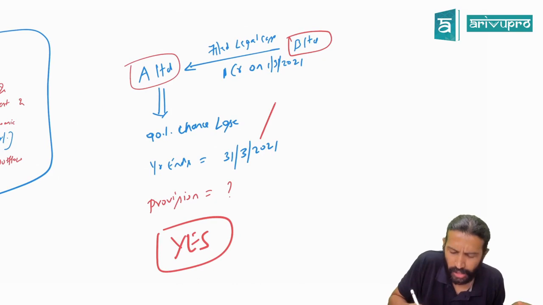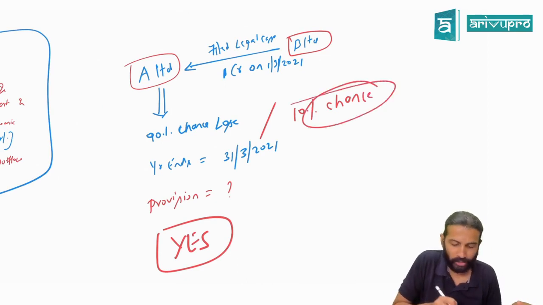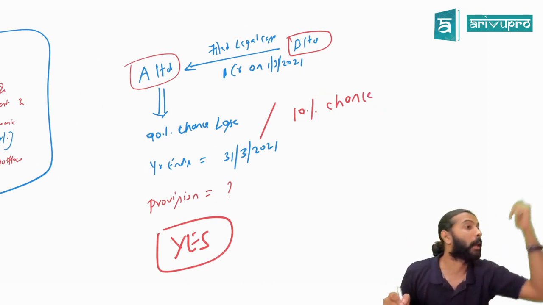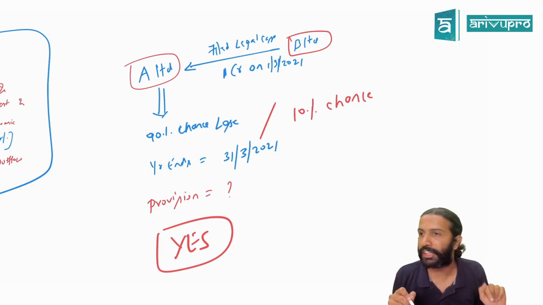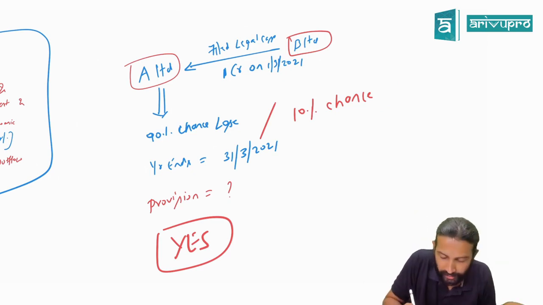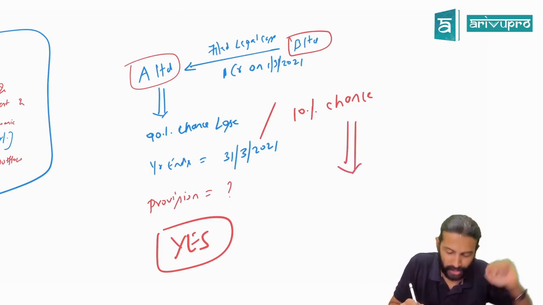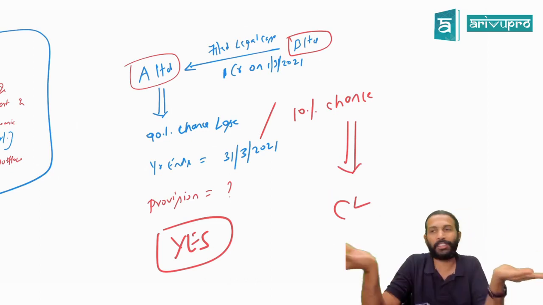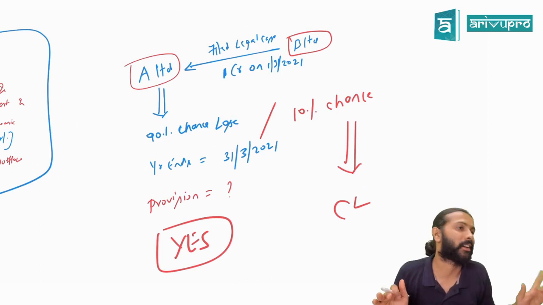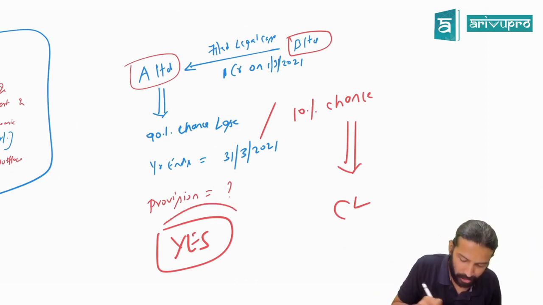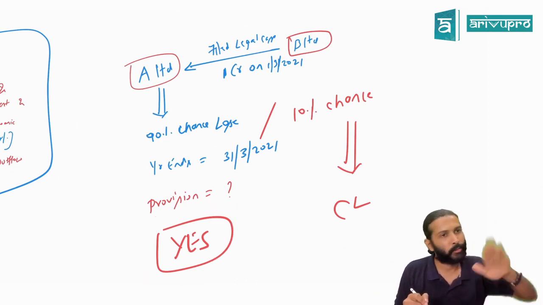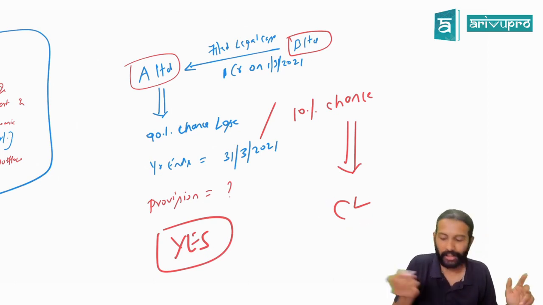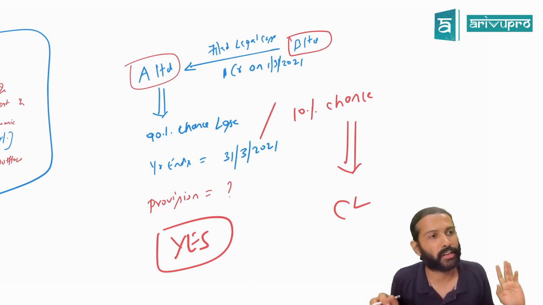Sir, suppose I make this a 10% chance. Suppose instead of 90%, I make it a 10% chance. Then is provision required? No. In that case, we don't book a provision. We disclose something known as a contingent liability. So provision and contingent liability are in a way related. More than 50% chance means provision. 50% or less means contingent liability. That's all it is. Did you understand now?